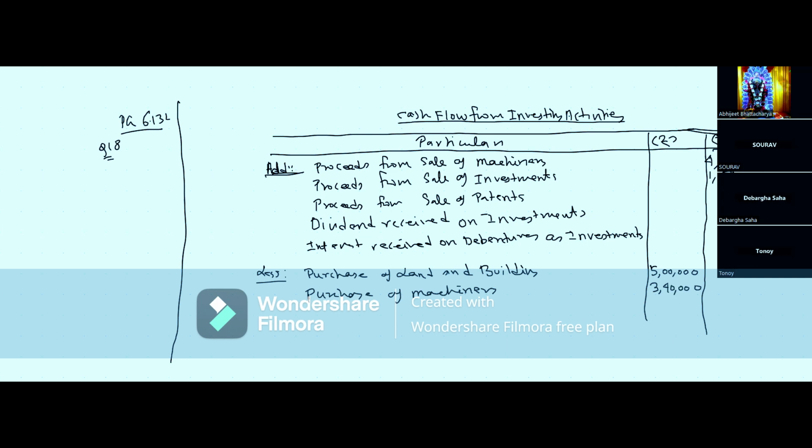Investments, that is also purchased. Purchase of investments. What is the value of purchase of investments? 4,10,000. 5 plus 3, 8. 8 plus 4 is 12 lakh 50,000. These are all less. So if you remember, I taught you that you must put a bracket if it's a negative amount. 12 lakh 50,000.